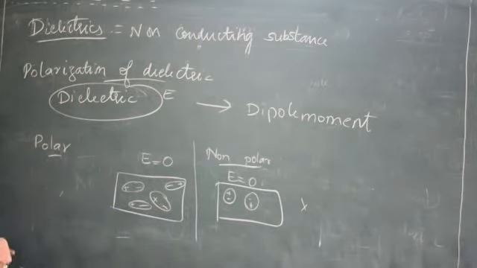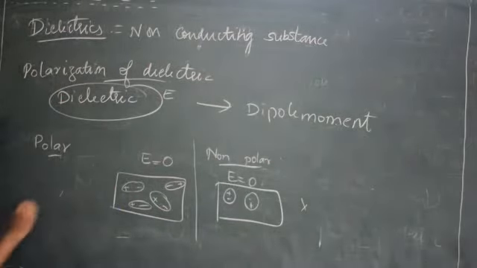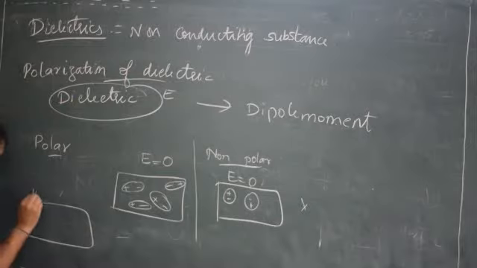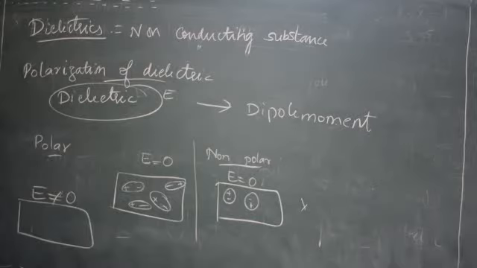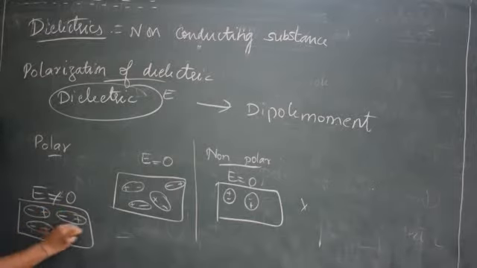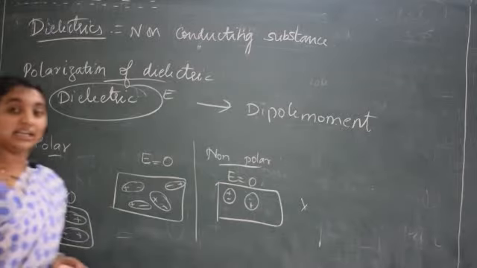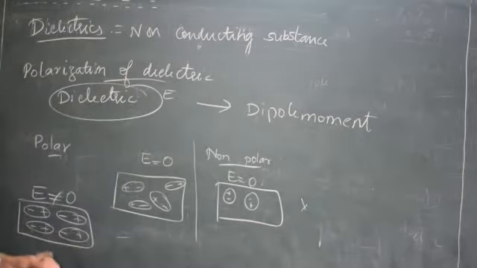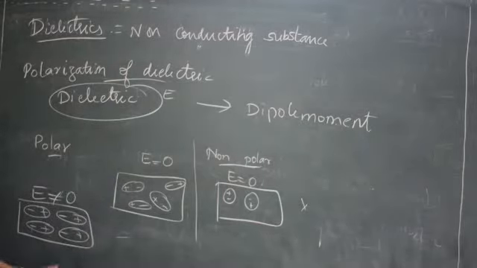Instead of this, I'll give some electric field. After giving some electric field, E is now not equal to 0. If there is an electric field, they will start aligning themselves in one particular direction. How will they align? In one particular direction they will align. Correct? And now I can say there is a dipole moment. Net dipole moment is present. It is not equal to 0.